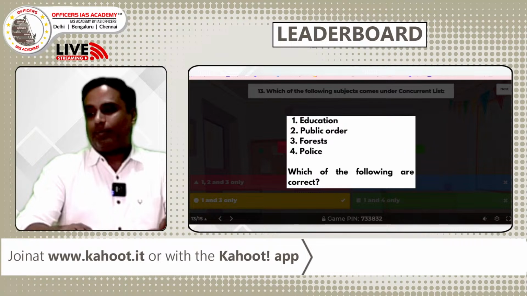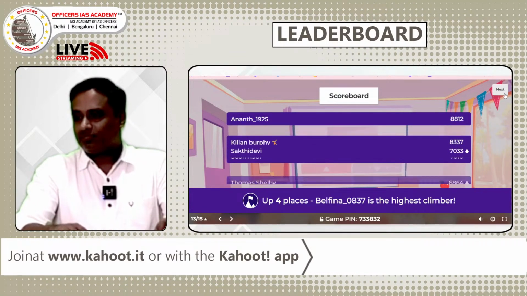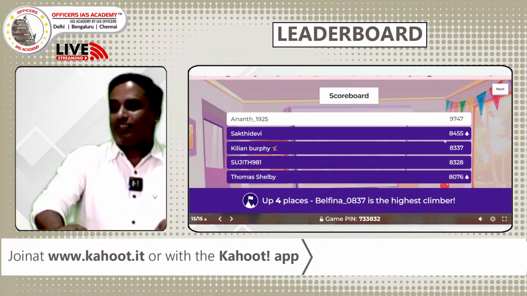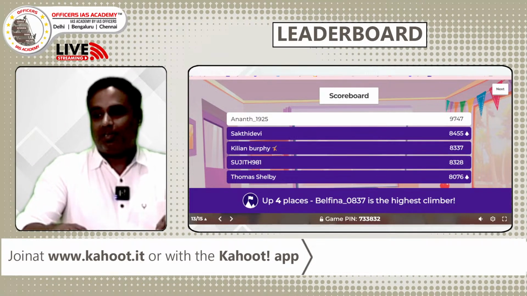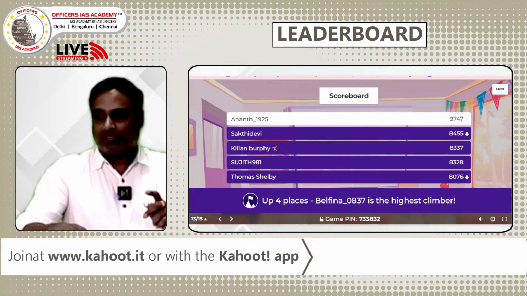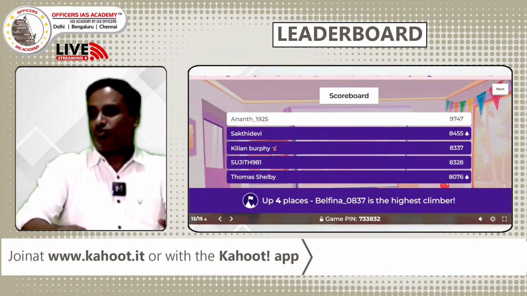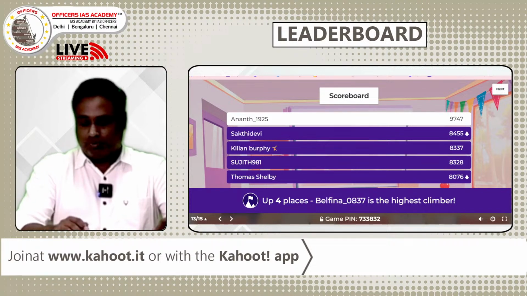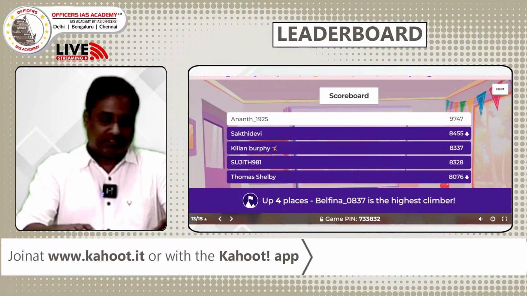Right. I am eagerly waiting to see the leaderboard. Still Anand maintained the spot. Sakti Devi climbed to the second spot, a great achievement. Kilan Barbi is in third, Sujit fourth, and Thomas Selby. Belfina is coming into the scene for the first time, and climbed to the 4th spot. The difference between Anand and Sakti Devi is 1,300. We still have 2 questions, all with double points, so anyone can come to the first and second spot.